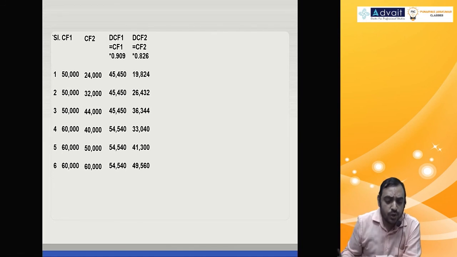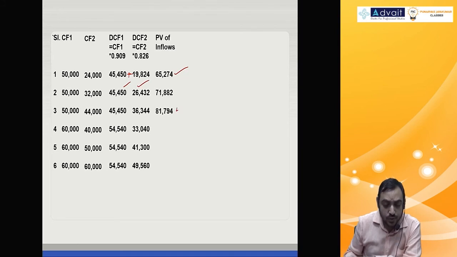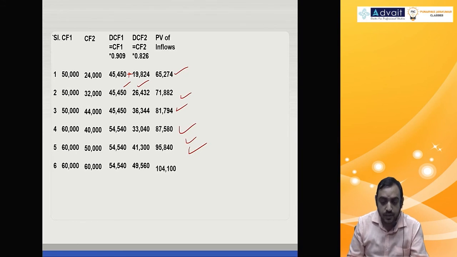Then what do we do? We got the present value of first year cash flow and second year cash flow. We need the total. So 45,450 plus 19,824, that is 65,274, like that. 45,450 plus 26,432. See, these are all different present values of cash flows. Then what do you do?